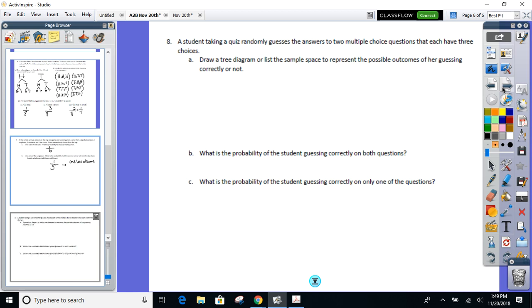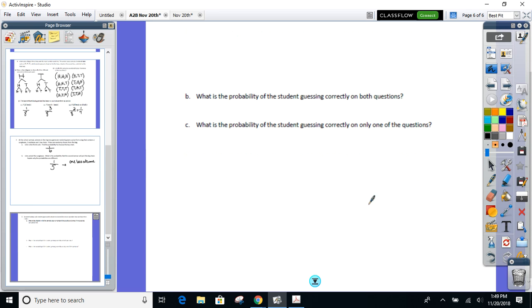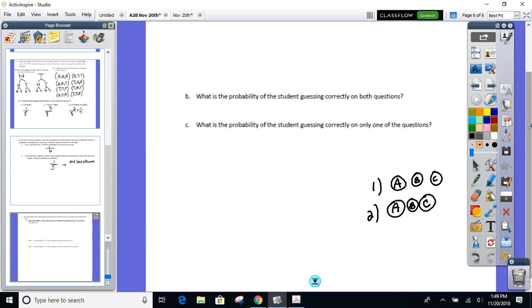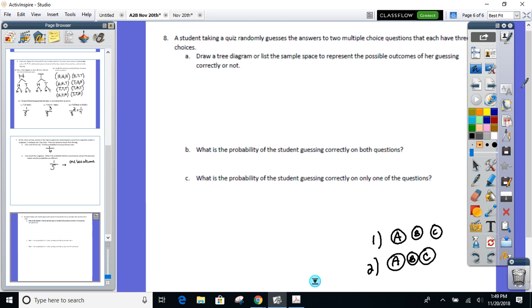There's 2 questions, right? And you guys don't have to do this. You visually see this with me. There's 2 questions. How many choices are there for you? Okay, so I got a choice A you could fill in, a choice B, a choice C, and then question 2 also has an A, B, C. So is everyone seeing visually what this is going to entail? All right, so now let's try to make this tree diagram or sample space.